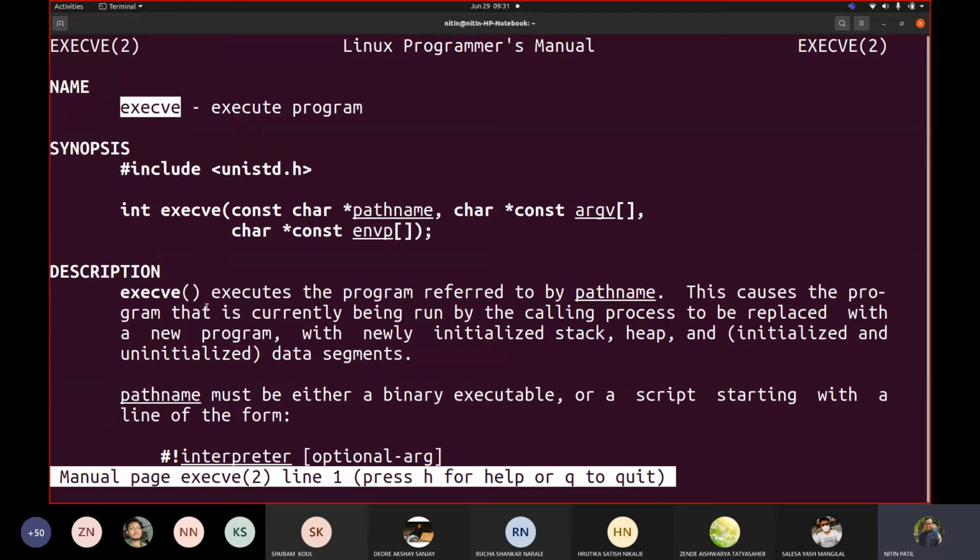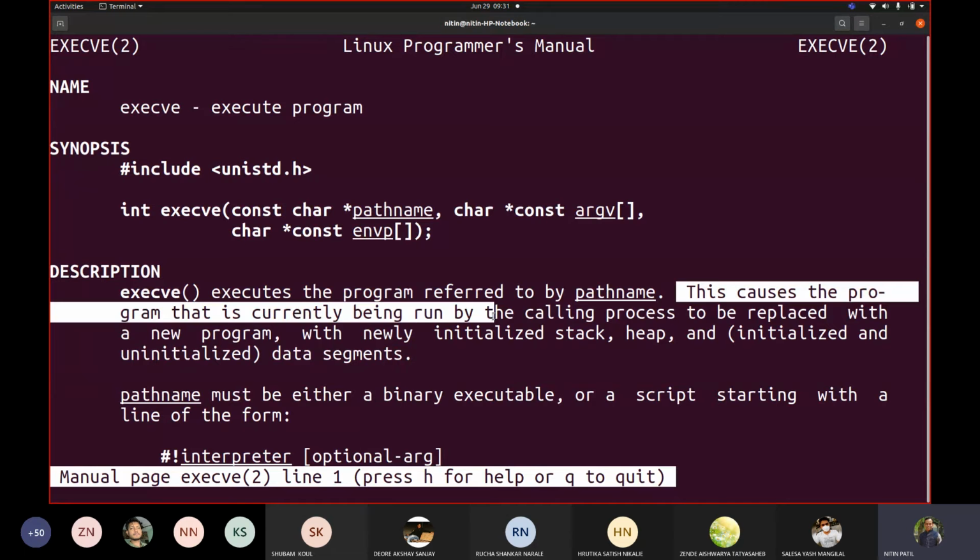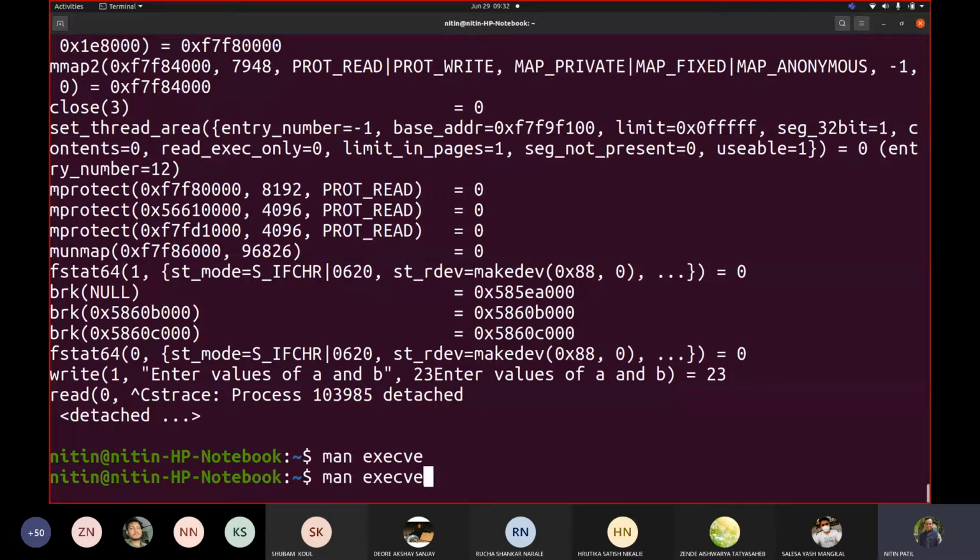So execve executes the program referred to by the pathname. The pathname in that case was what we wrote, strace ./a.out. So ./a.out meant that yes, it is to be executed. This causes the program that is currently being run by the calling process to be replaced. Who executed our code when execve was called? strace executed this code. Who was executing the code? strace. Which code was executed? a.out. Now let me fire this.